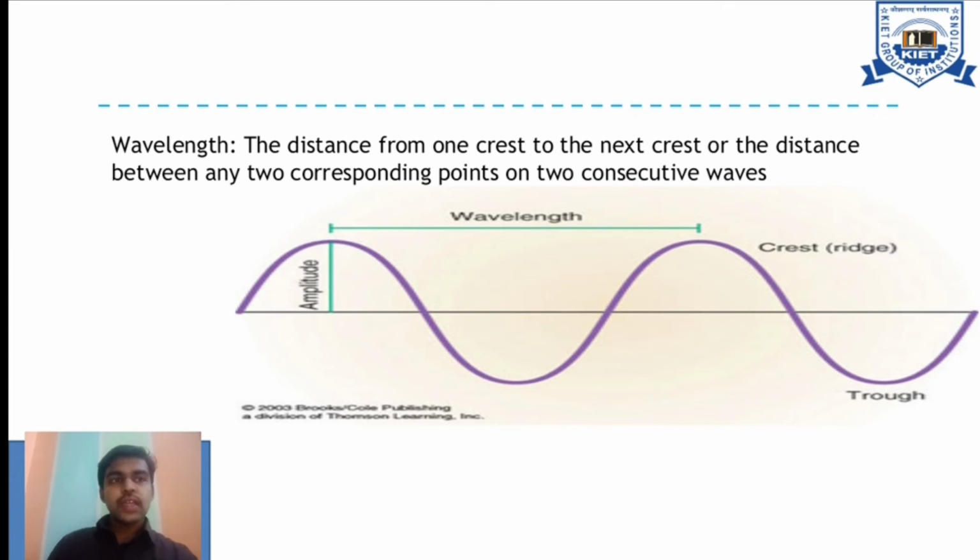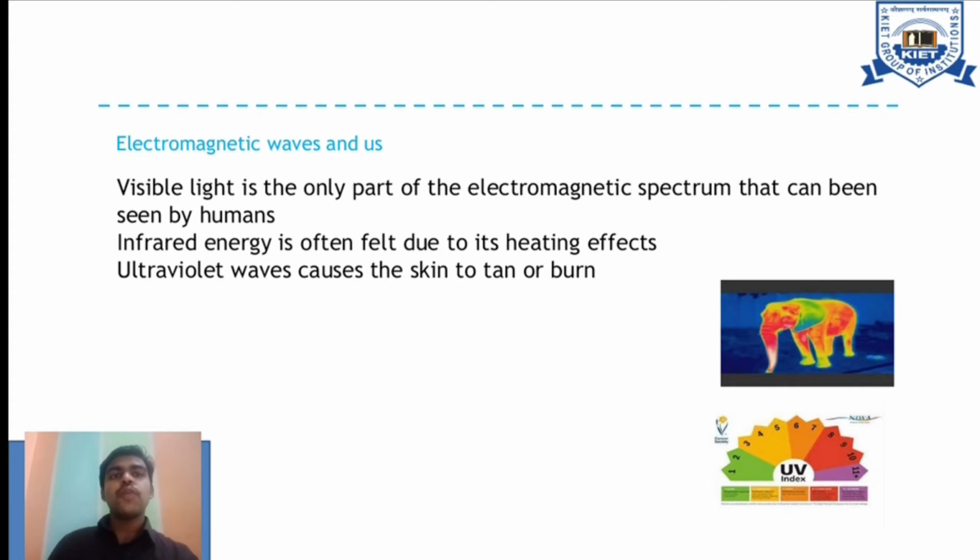So look at the figure, the crest is the ridge point. At the same time, the trough is the lower bottom point. So for amplitude and wavelength, we have to consider the distance between the two points in the electromagnetic spectrum, in wavelength formation as well as the generation of energy. Here comes the electromagnetic waves and what are all our dealings.